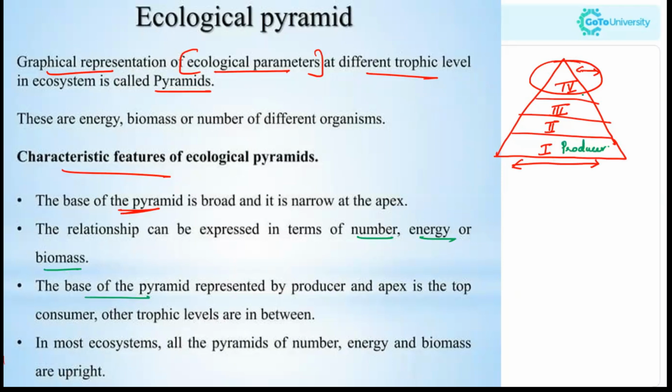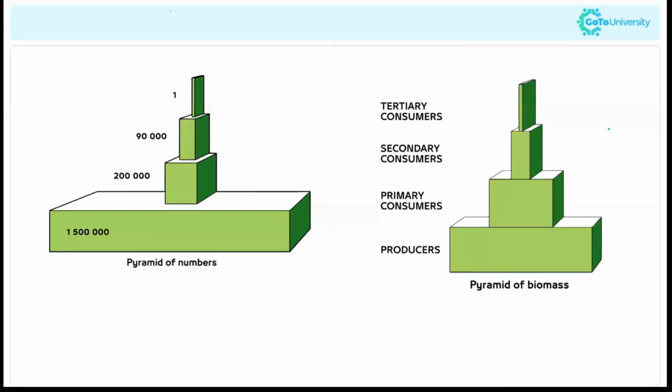And the apex, the top consumers, like the secondary carnivorous animals or the tertiary consumers, will represent the top consumers level, and other trophic levels will be in between.